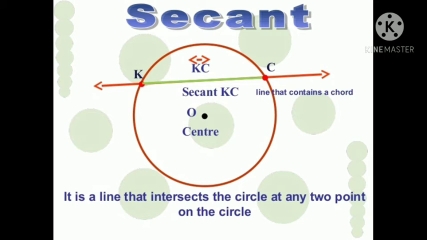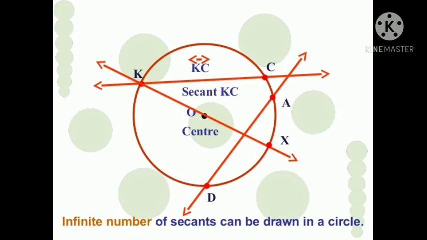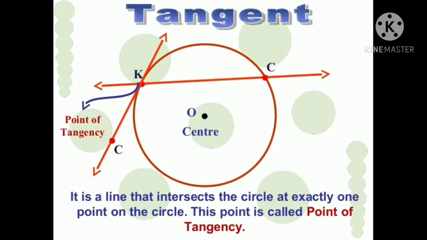Secant. It is a line that intersects the circle at any two points on the circle. Here, KC is the secant of the circle. It is a line that contains a chord. We can draw an infinite number of secants in a circle.